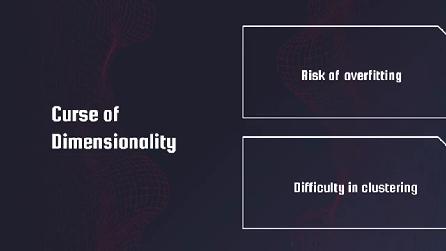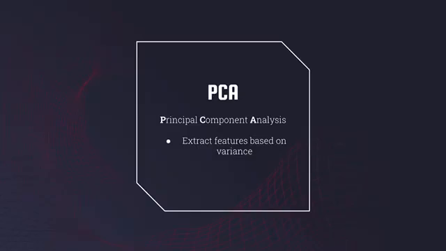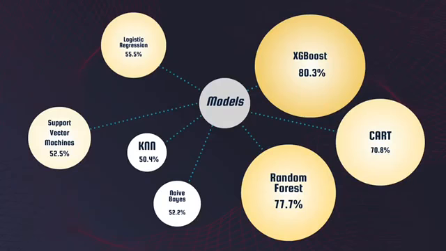in difficulty in clustering. We can counter this problem, however, by using principal component analysis, which reduces the dimensionality of large data sets whilst maintaining most of the information in the reduced set. This is done by extracting features based on variance. After running PCA on our data and retesting them on the various models, we managed to get a high accuracy